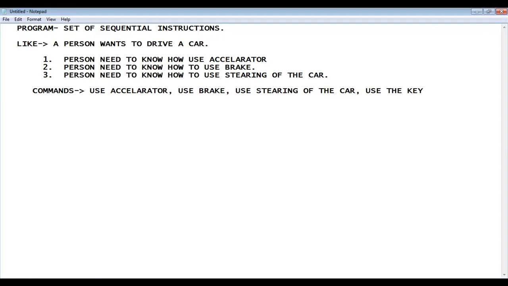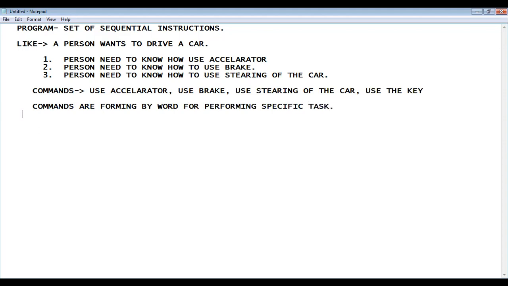So these all are commands. So how are commands formed? Commands are formed by words. So a command is nothing but a word for performing a specific task.